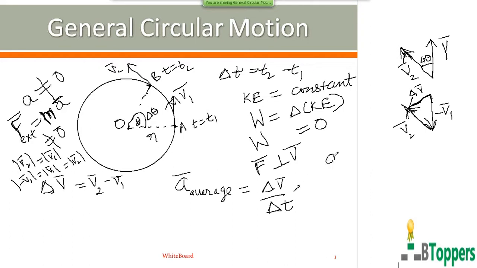So the magnitude of instantaneous acceleration can be written as limit delta t tending to 0, delta V by delta t.